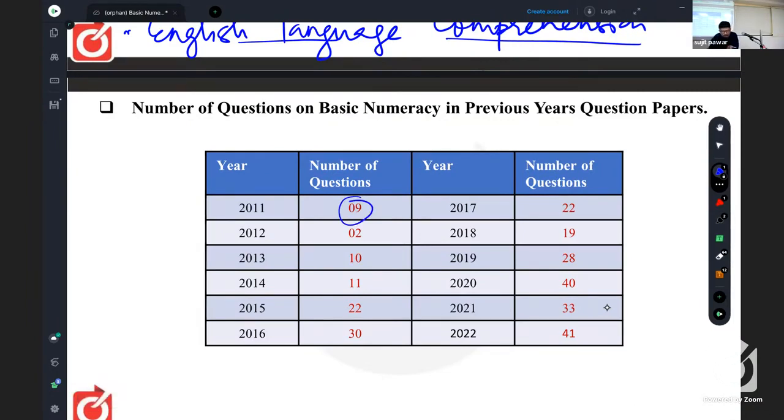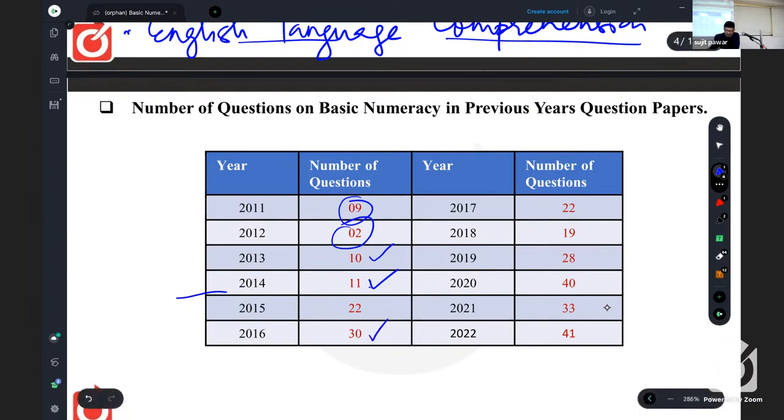In 2012, those who don't like maths were very happy. Only 2 questions were asked. Then in 2013 and 2014, you will find 10 and 11 questions were asked. As they changed the nature of the second paper to qualifying, you will find an immediate drastic change, exactly double the previous year, that is 22 questions.